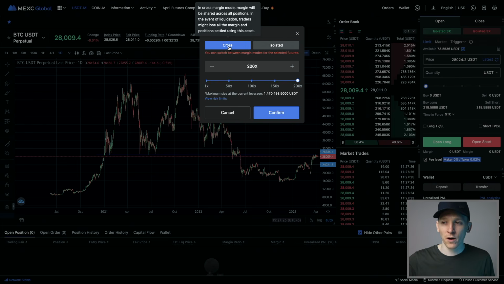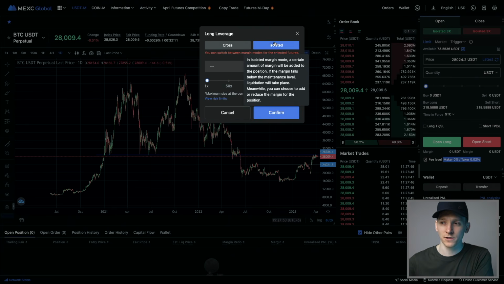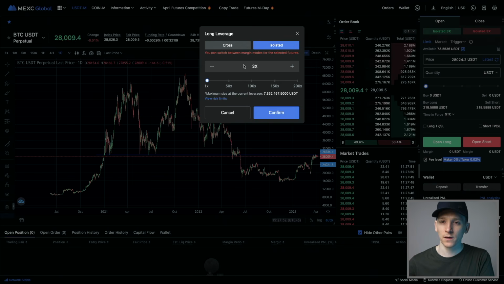If you use cross margin, that means you have a certain amount of assets on the platform that have a certain value, and all of that value is used as collateral to fund all of your different positions. Now, this is considered slightly more risky because potentially one position goes bad and then it kind of worries the other positions that you have. And so a lot of people use isolated margin. It's kind of the more popular option here, where each position is funded separately.